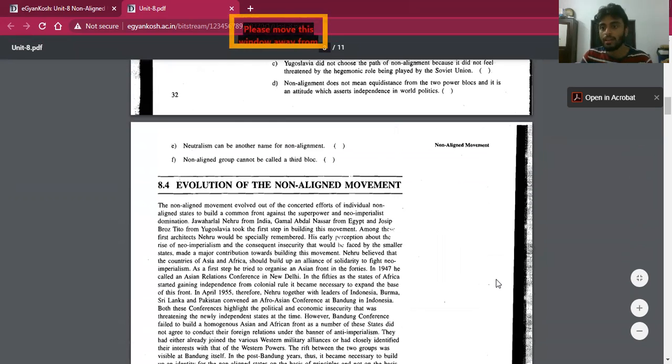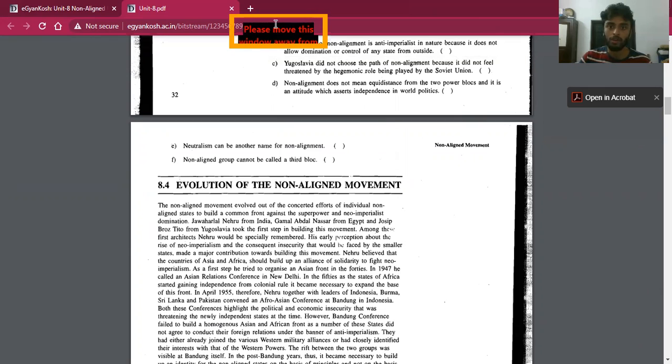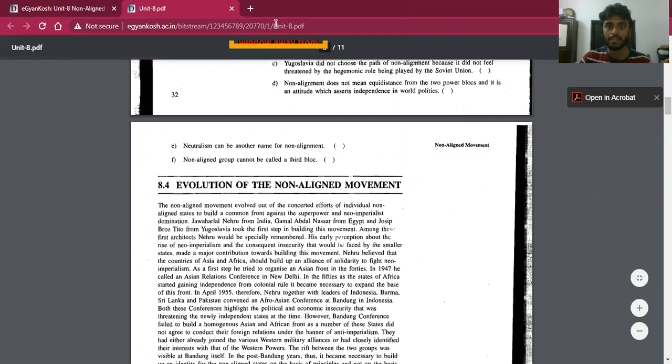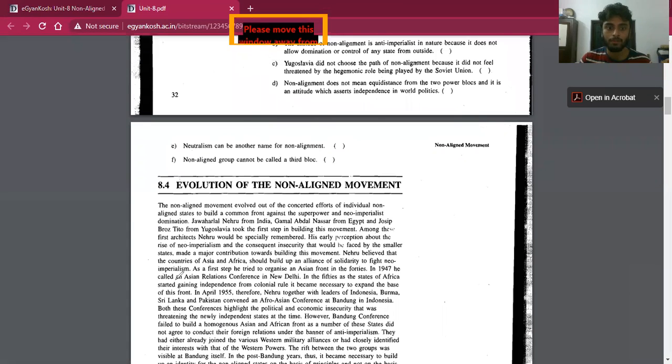So let's go to the evolution of the non-aligned movement. The evolution of the non-aligned movement is very important, and it was possible due to three leaders: Jawaharlal Nehru from India, Gamal Abdel Nasser from Egypt, and Josip Broz Tito from Yugoslavia. Among these, we need to make a special mention of our first Prime Minister, Pandit Jawaharlal Nehru.